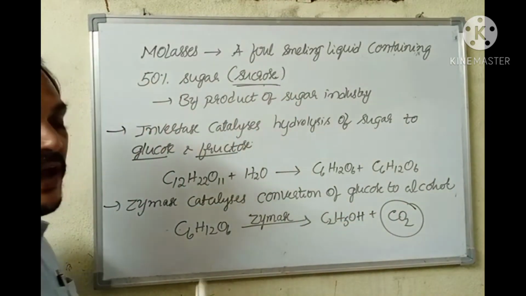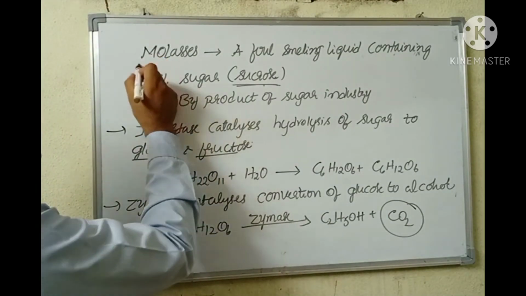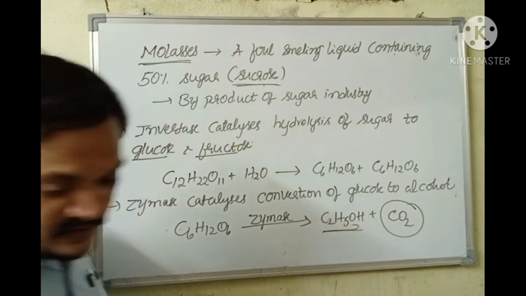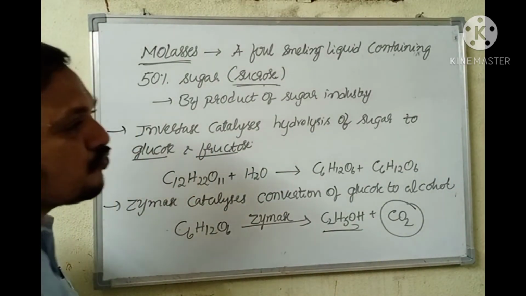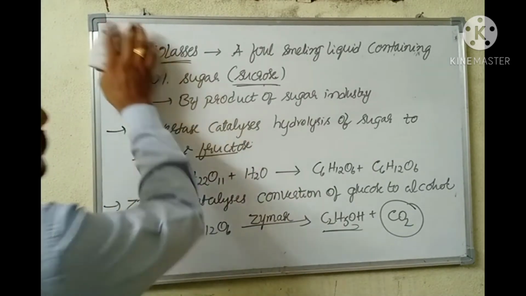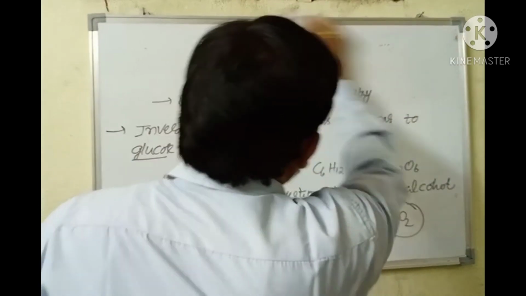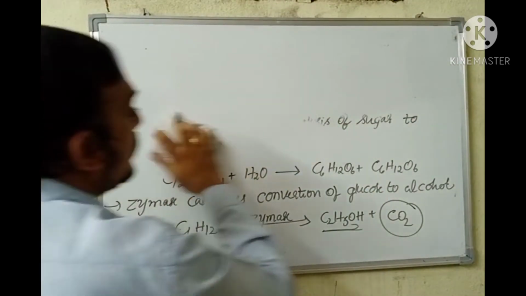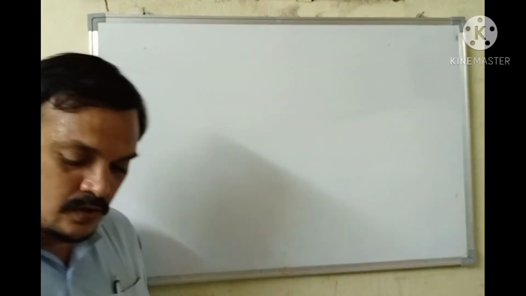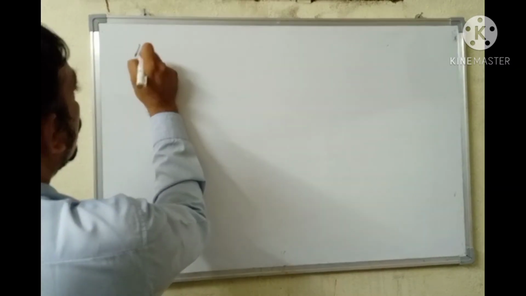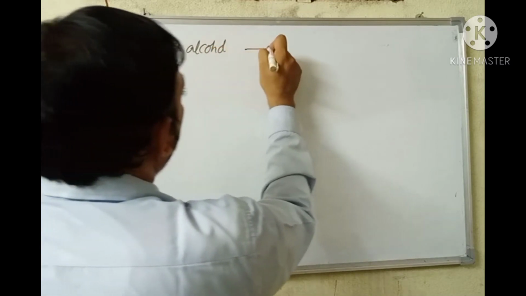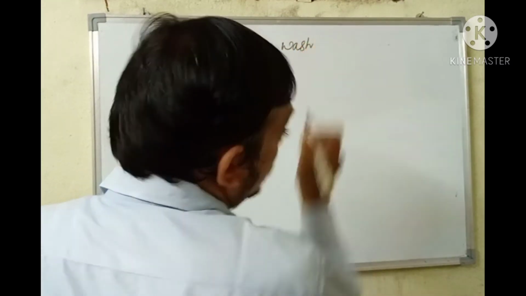CO2 is a byproduct of alcohol manufacturing units that use molasses as a starting material. The alcohol obtained here has a concentration of only 15 to 20%, which is referred to as wash. 15 to 20% concentrated alcohol obtained after fermentation is known as wash.